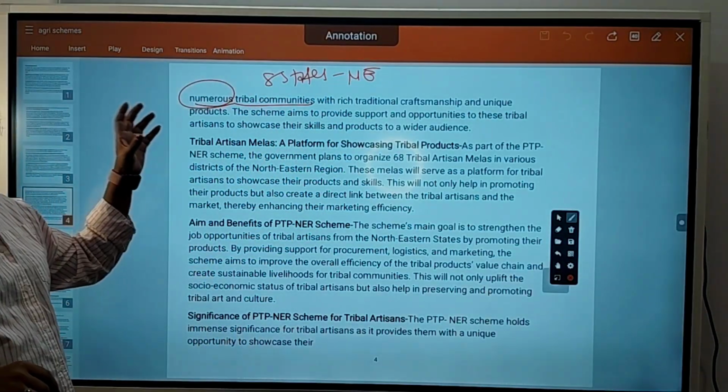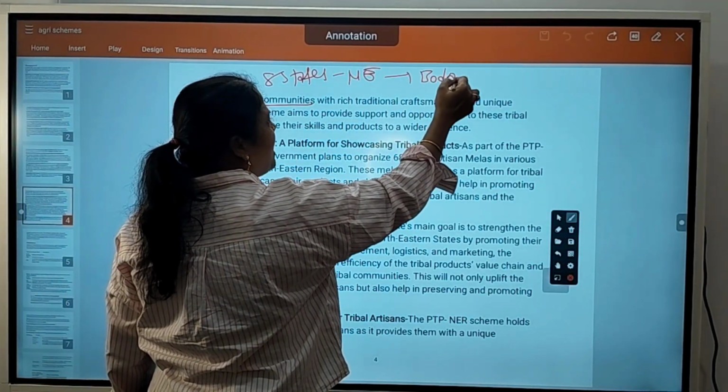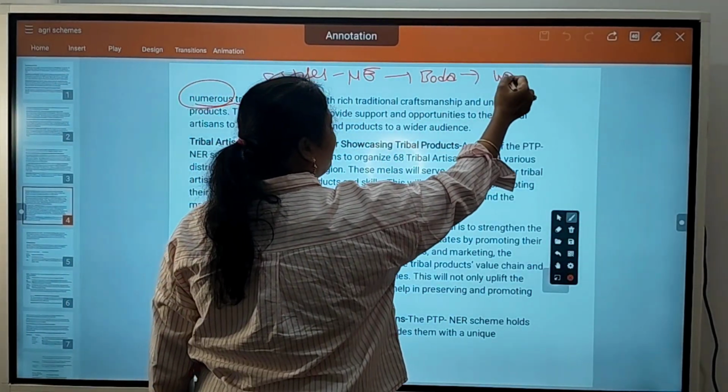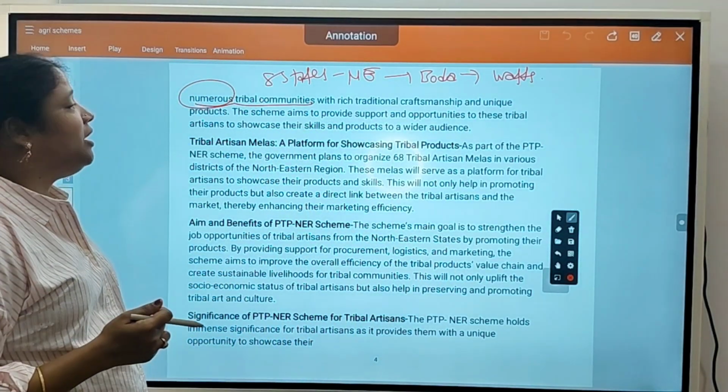In the GI video also we have talked about the Bodo community. They make a lot of crafts. Their traditional crafts, everything, got a GI tag.